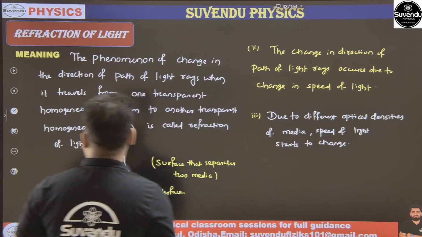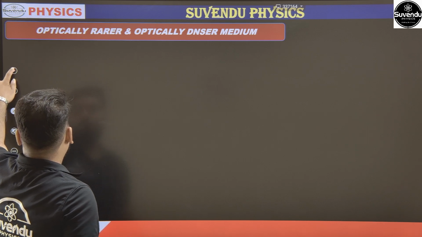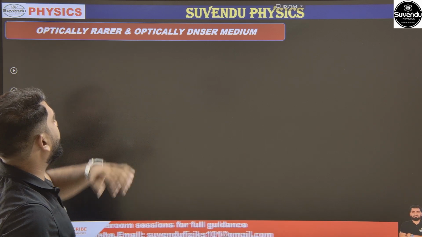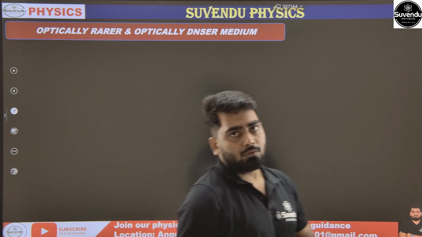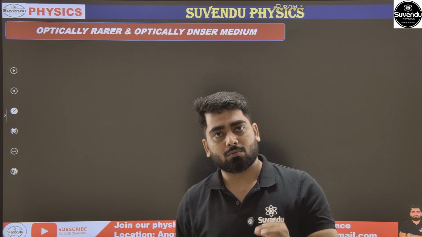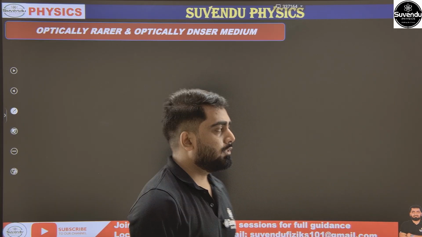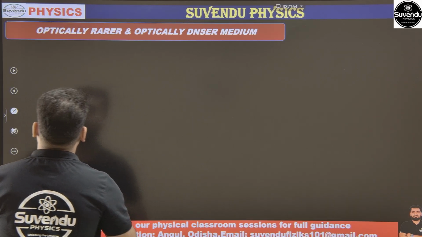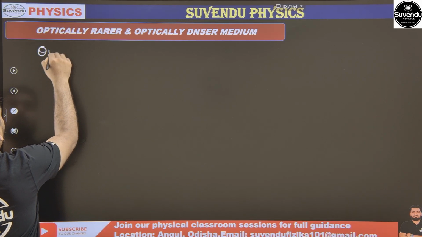So next we come to our content, that is optically rarer and optically denser medium. In our third point we discussed that due to different optical densities of the medium, speed of light changes. So what do we mean by optical density?